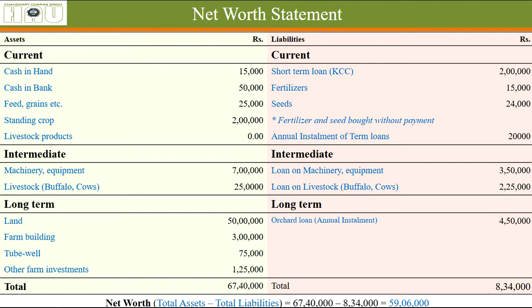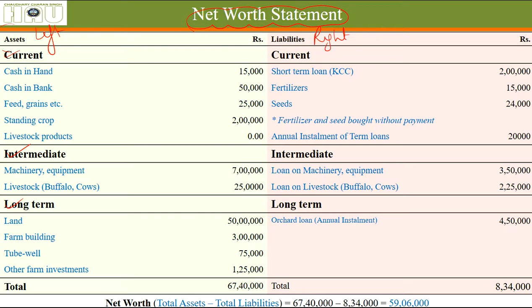Next, let's see what a net worth statement looks like. There are two parts of this net worth statement as we discussed: assets on the left side, liabilities on the right side. Assets we have classified as current, intermediate, long term. What are the assets we have?